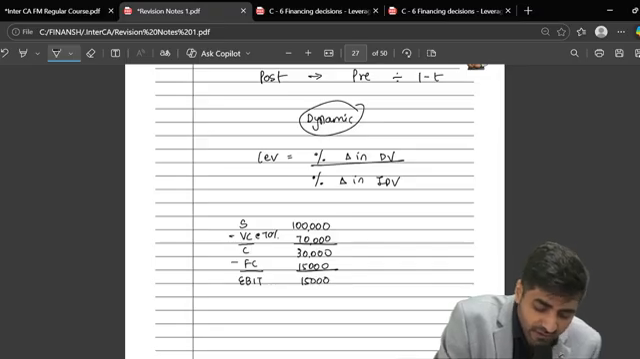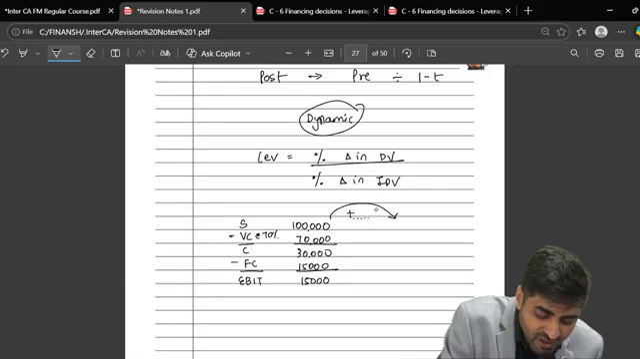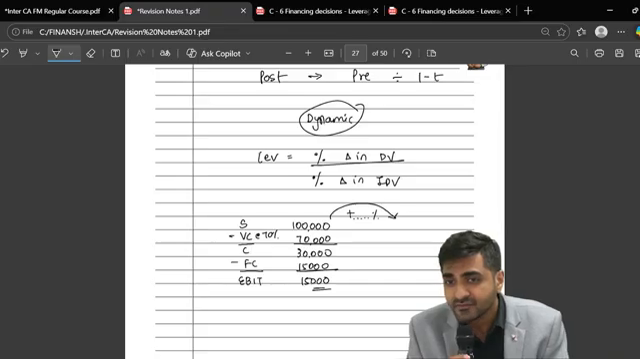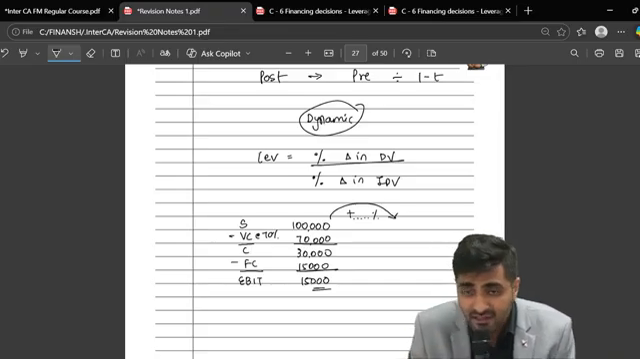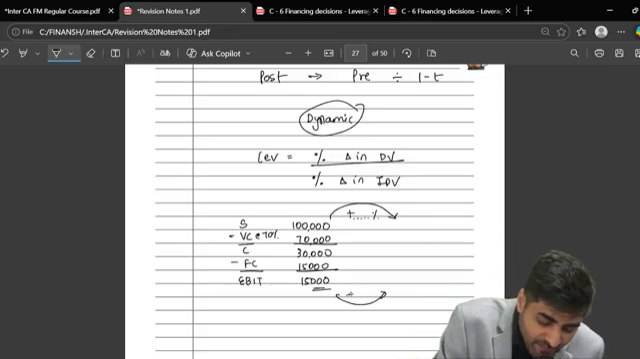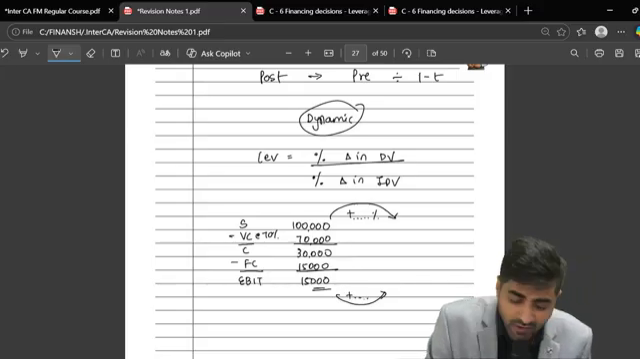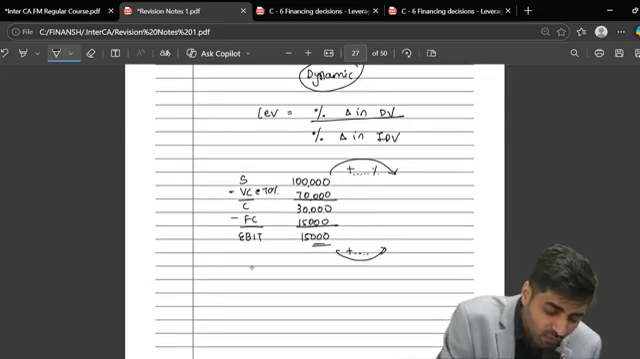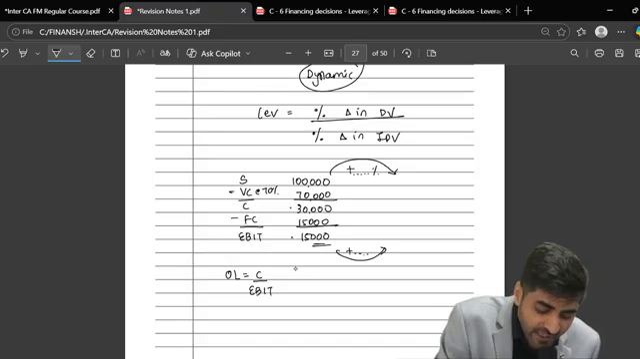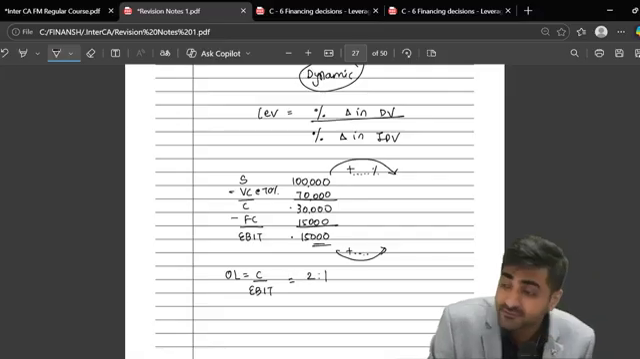15,000. Okay. Now tell me, if the sales increases by some particular percentage, do you think EBIT will remain the same? It will also increase. So it also has to increase by some particular percentage. Now before that, please tell me, what is the operating leverage, contribution upon EBIT? What's my contribution, everyone? 30,000. What's my EBIT, everyone? So can I say this ratio is nothing but 2:1?